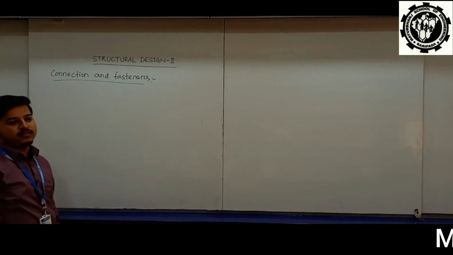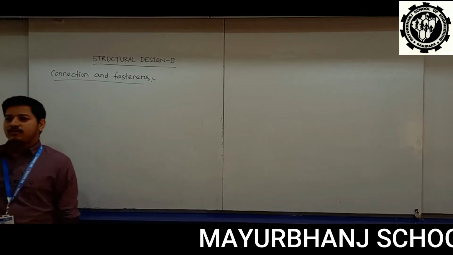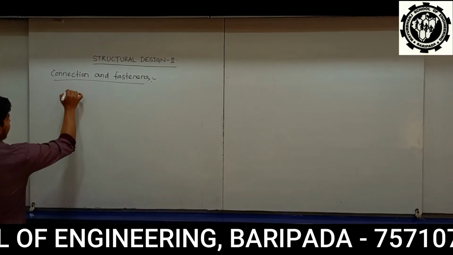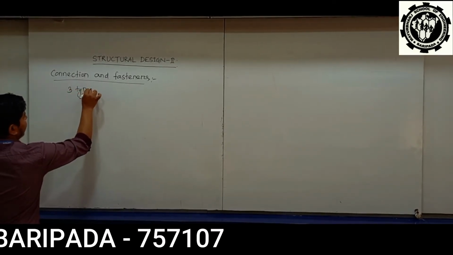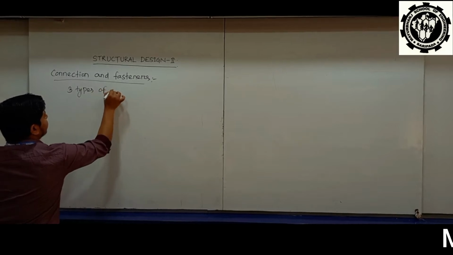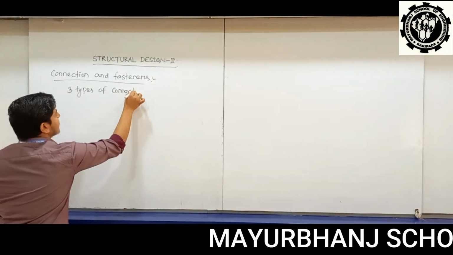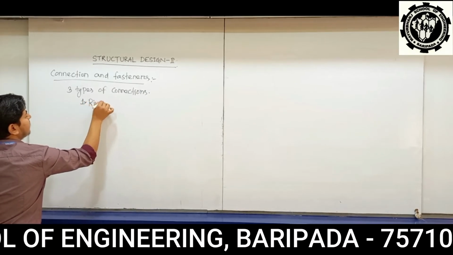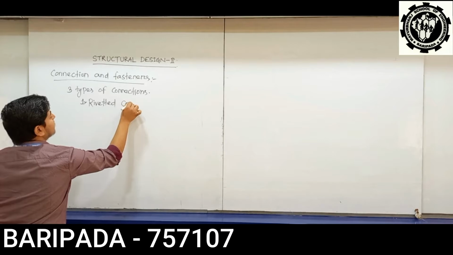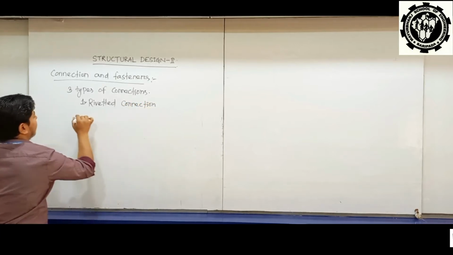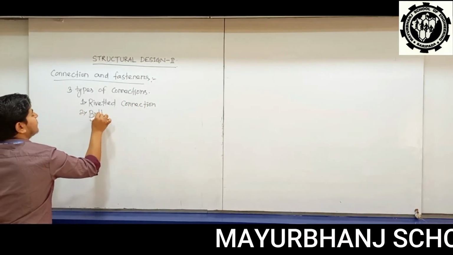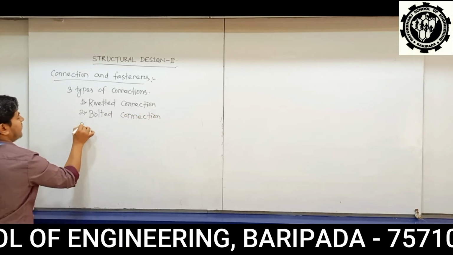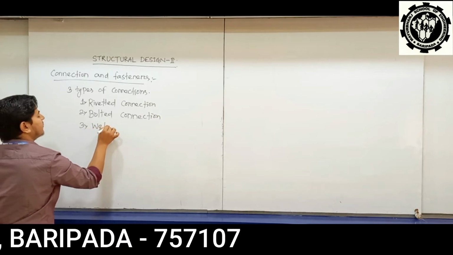There are three types of connection. One is your riveted connection, other is your bolted connection, and another is your welded connection. Three types of connections are there. One is your riveted connection. Second one is your bolted connection. And third one is your welded connection.